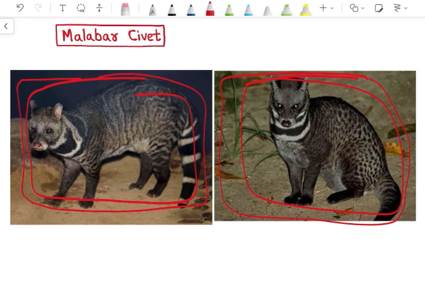ठीक है, मतलब लोगों को दिखती नहीं है. They are very shy, right? जिसे बोल सकते हैं introvert, right? So elusive species. So that's why it is very difficult to see them, right? So rarely seen, evading capture, right? So then let's go to the notes, right? This is Malabar civet.